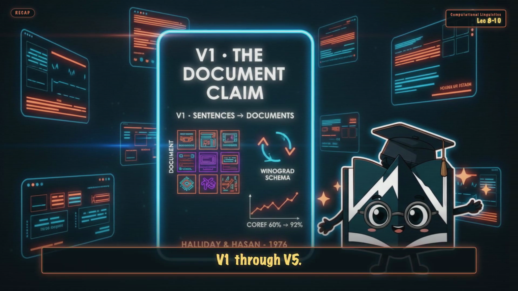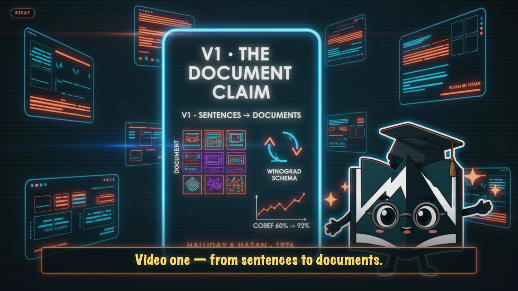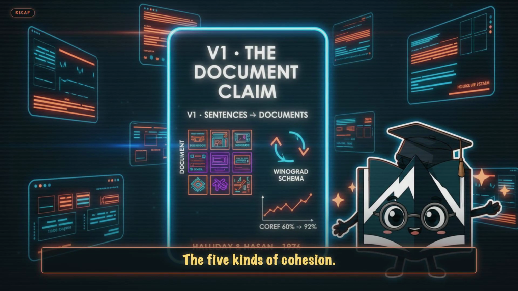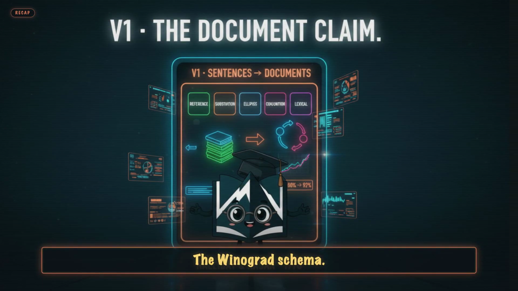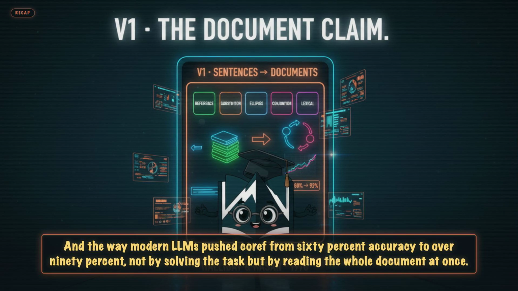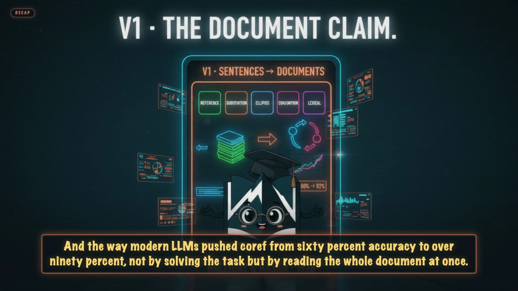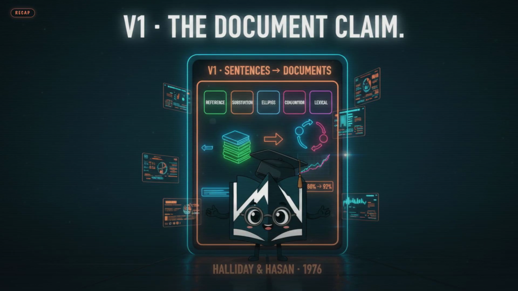Beat 1, video 1 through video 5. Video 1, from sentences to documents. Cohesion versus coherence. Halliday and Hasan, 1976. The 5 kinds of cohesion. Coreference resolution. The Winograd schema, and the way modern LLMs pushed coref from 60% accuracy to over 90%, not by solving the task, but by reading the whole document at once.